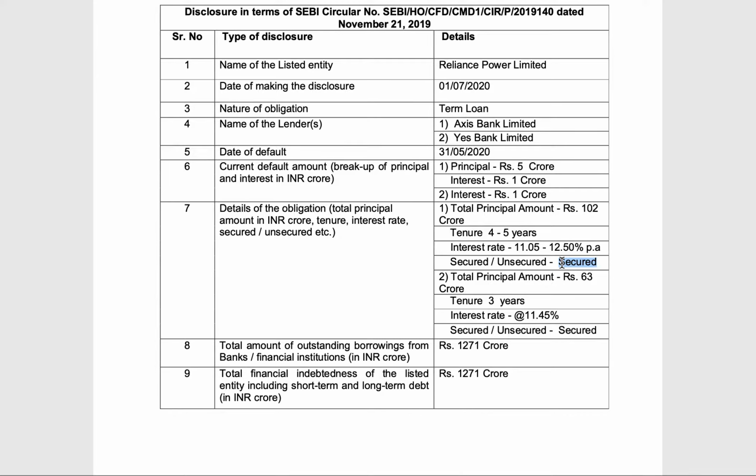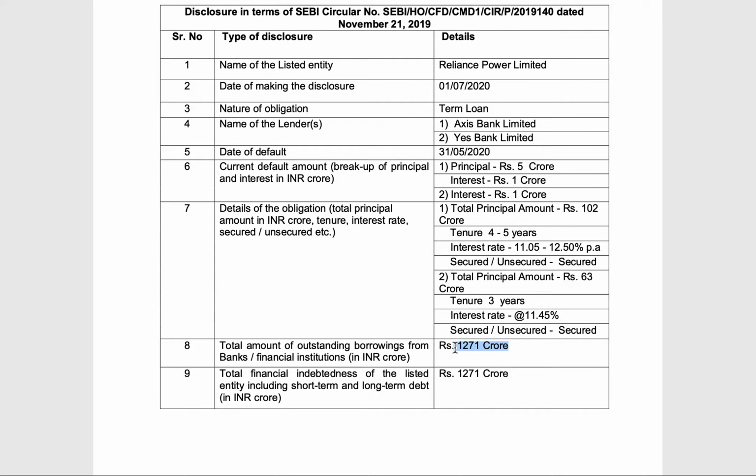So that means Reliance Power has given some collateral to obtain this loan. Similarly, it owes a principal amount of rupees 63 crore to Yes Bank, and the tenure of this loan is 3 years. The interest rate is 11.45%. Again, this is a secured loan. Just so that you know, the outstanding borrowing of the company is about 1271 crores.